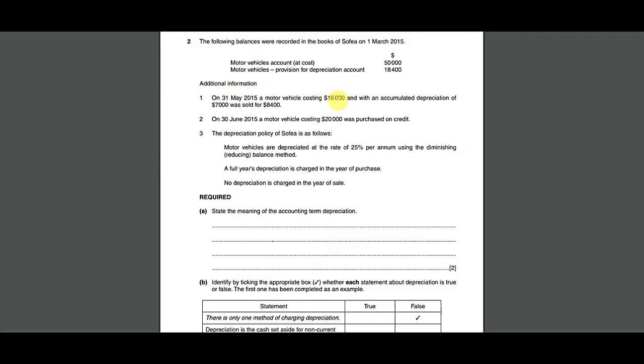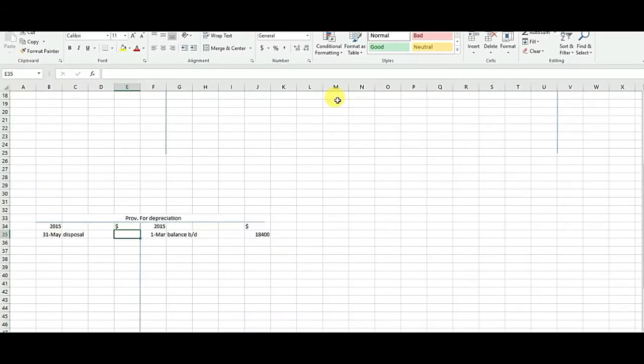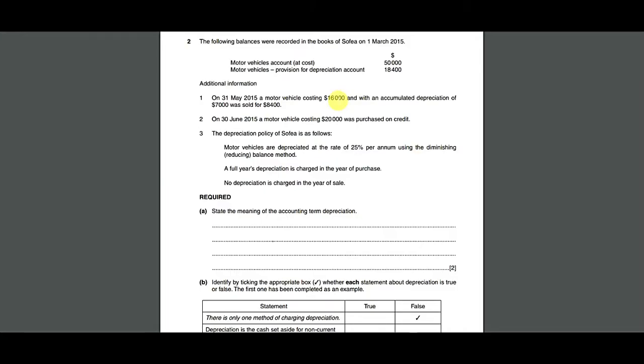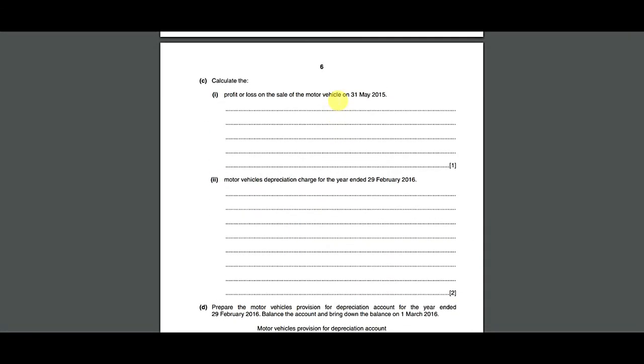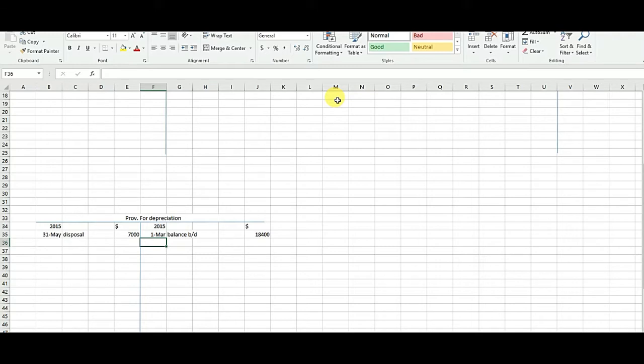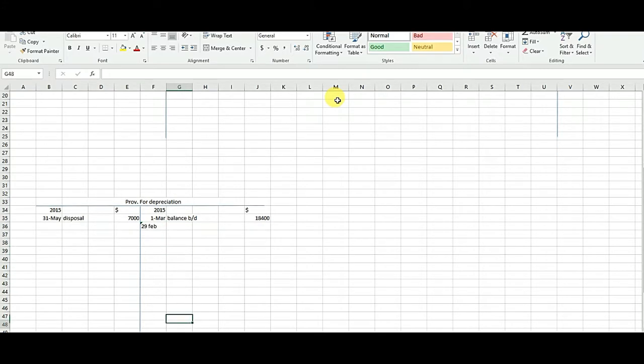Disposal, and the accumulated depreciation was 7,000. Now we have to calculate the depreciation charge for the 29th Feb 2016. So we will write down 29th Feb. Okay, now we will calculate the depreciation charge. So here is the calculation.